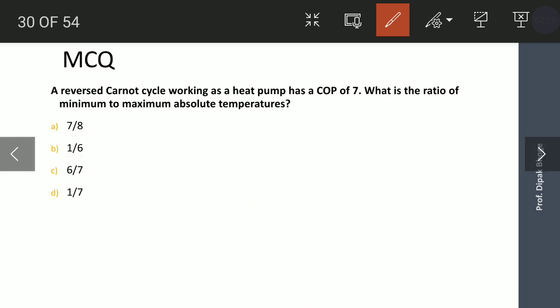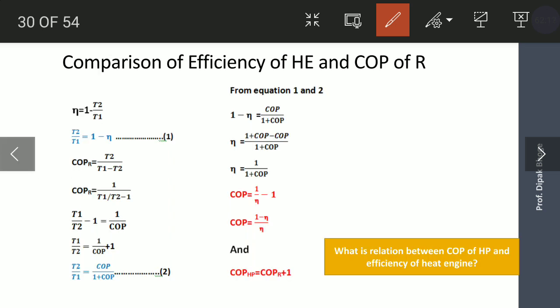Here, in comparison, as Carnot engine is reversible, you can operate it as a heat engine, refrigerator or a heat pump.